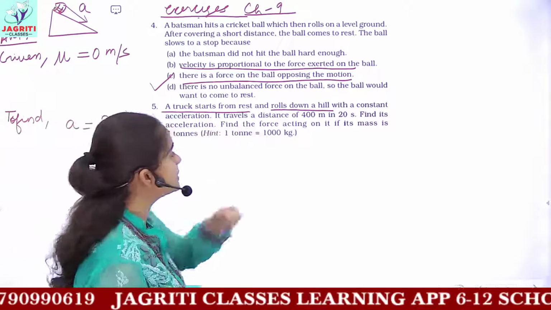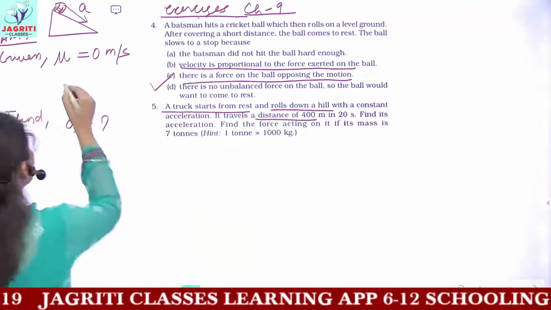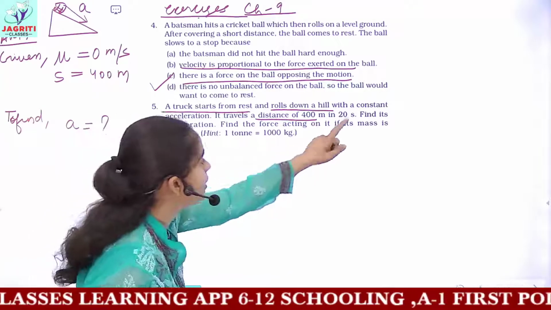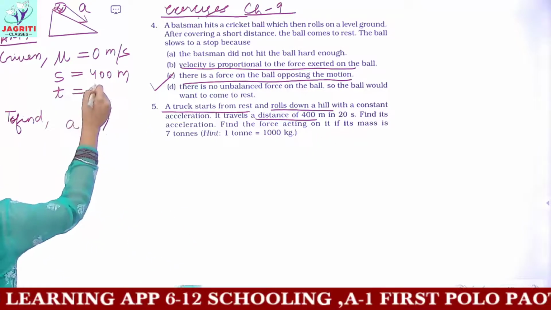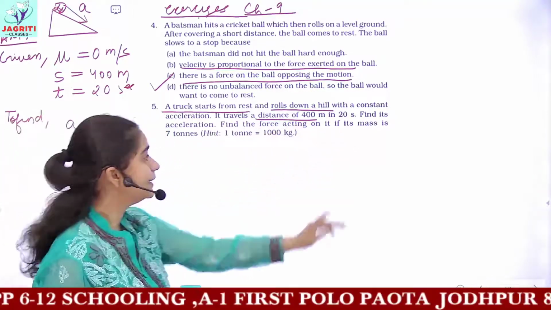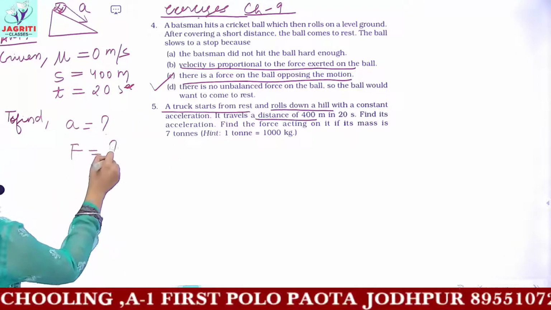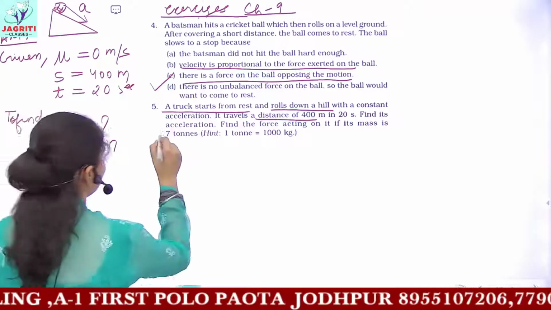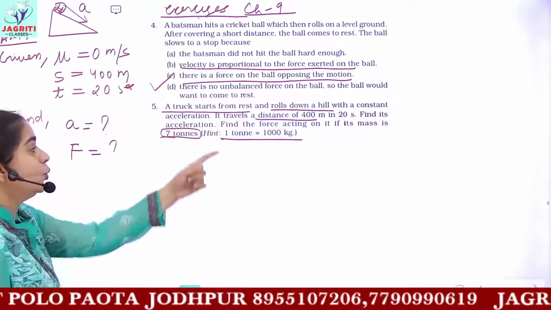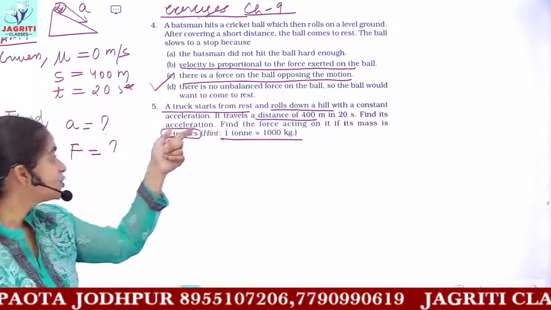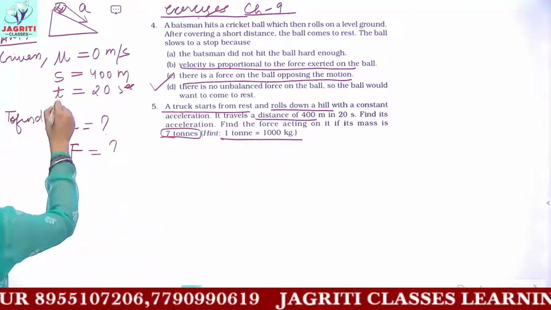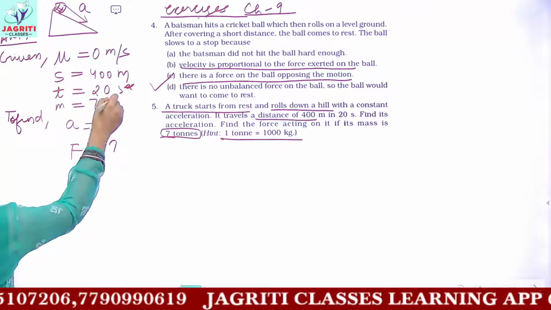It travels a distance of 400 meters. Distance is depicted by the symbol small s, so s equals 400 meters. And then you are given 20 seconds, which is your time. Now you have to find the force if the mass of the given truck is 7 tons. A hint is also given, that is the conversion factor: 1 ton is equal to 1000 kg. So 7 tons would be equal to 7 into 1000, that is 7000 kg. So you are even given the mass to be 7000 kg.